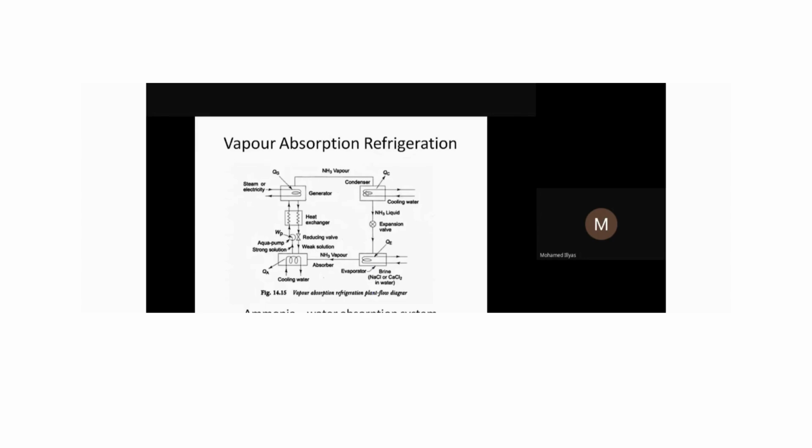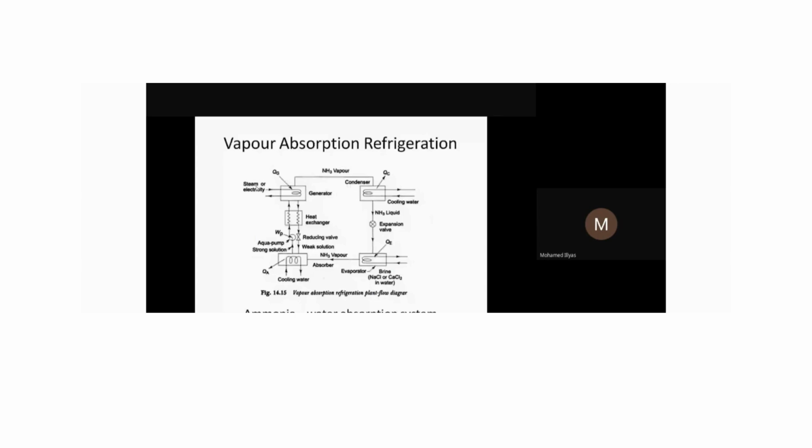You take a condenser, expansion valve, evaporator, the same as that. The compressor will be replaced with the generator and absorber.